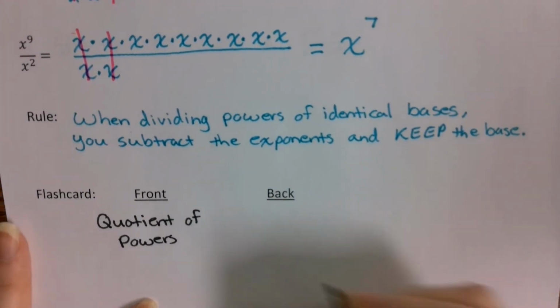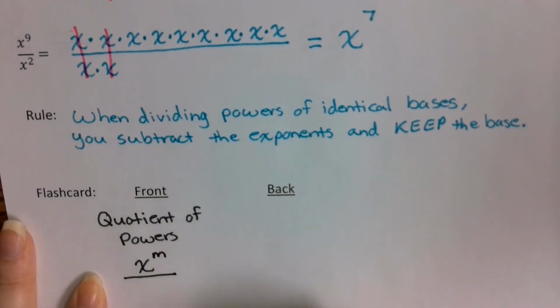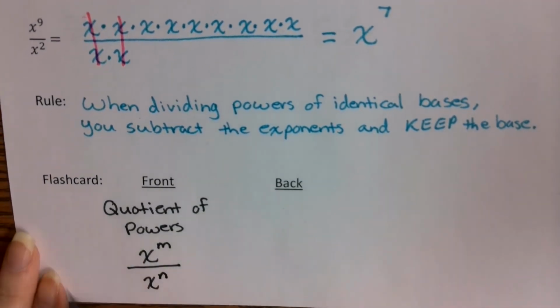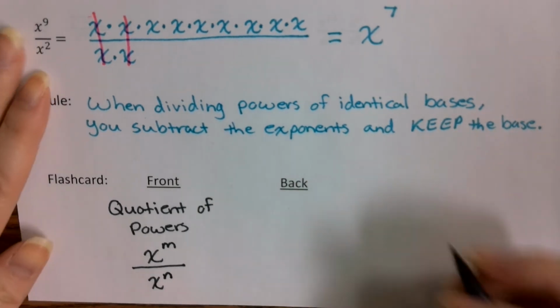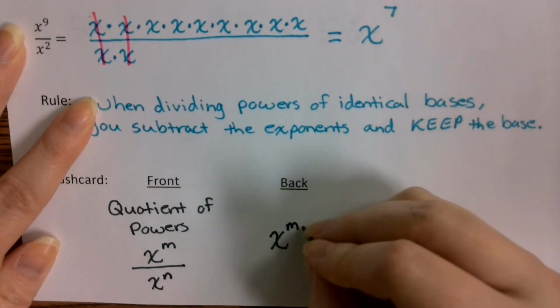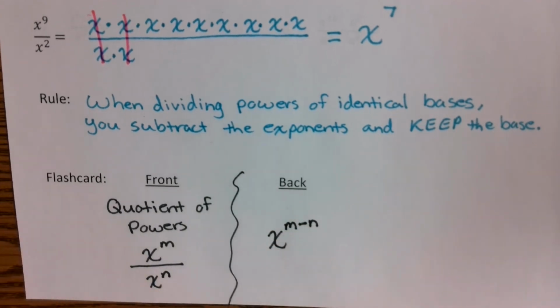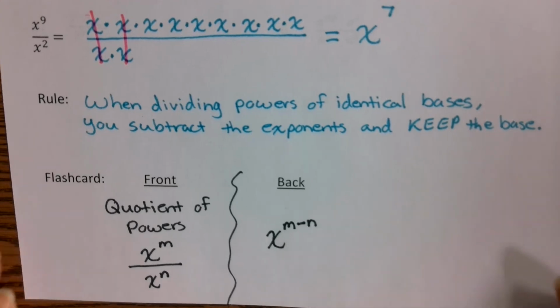And what it looks like, it's written as x to the m power divided by x to the n power. This is what it looks like. This is the setup of a quotient of powers. On the back, you would write down what you would be doing, that you would actually take x, and the exponent would be the m minus n power. Okay, so go ahead and get that written down. All right, let's go ahead and flip it on over to the back.